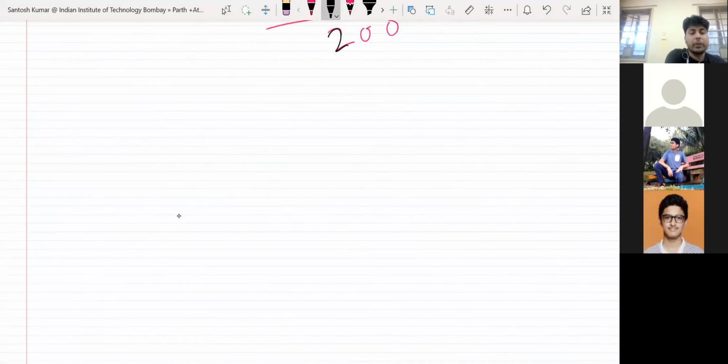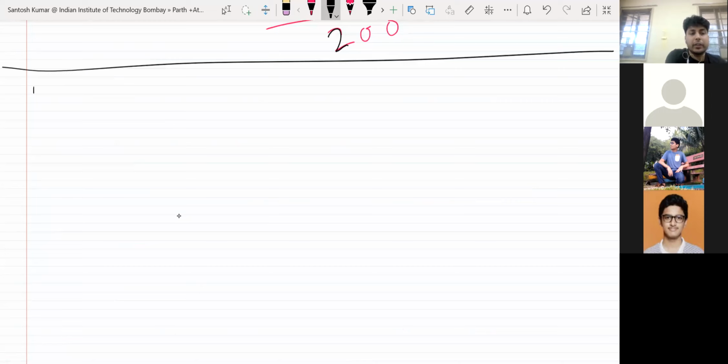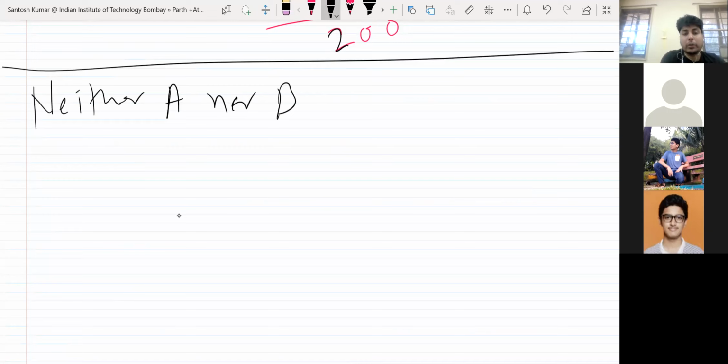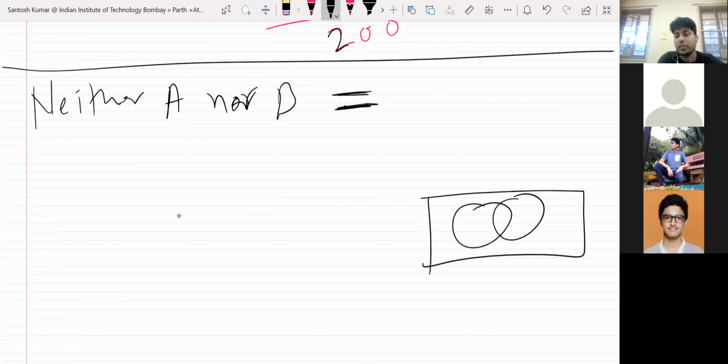Okay, sometimes they will use the words neither A nor B. So how will you write that in terms of symbols, a mathematical symbol? Suppose this is the sample space, this is A, this is B. Neither A nor B means neither A will occur nor B will occur. So outside A and outside B, like this. This red portion I'm marking is the neither A nor B portion.